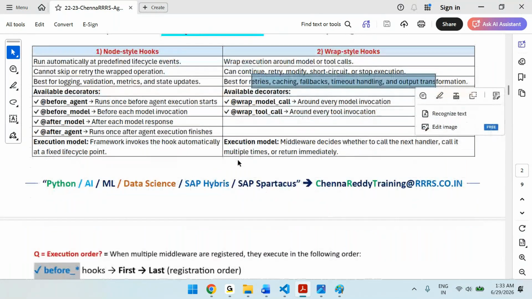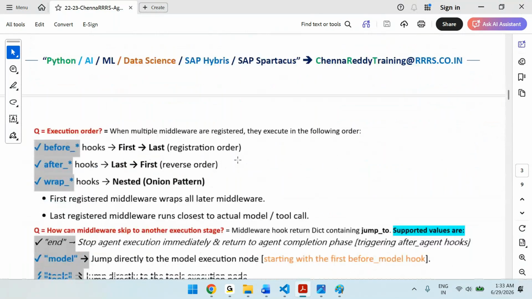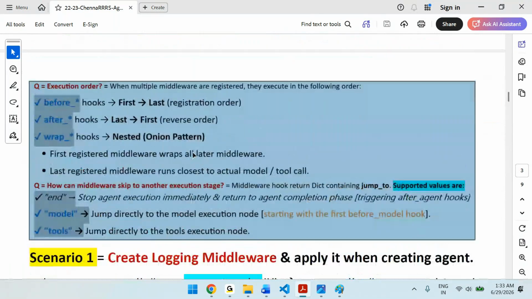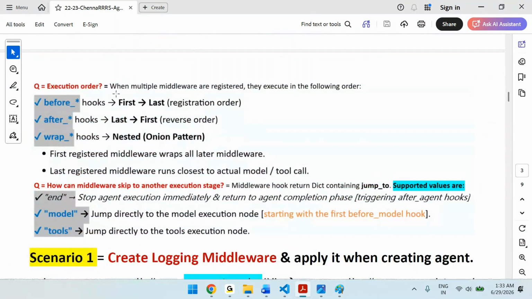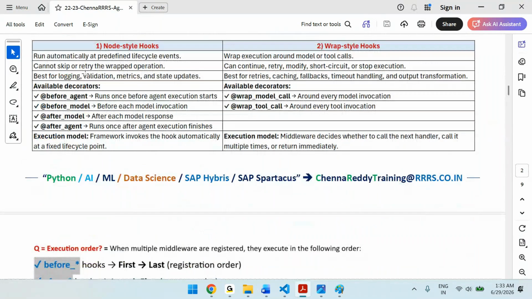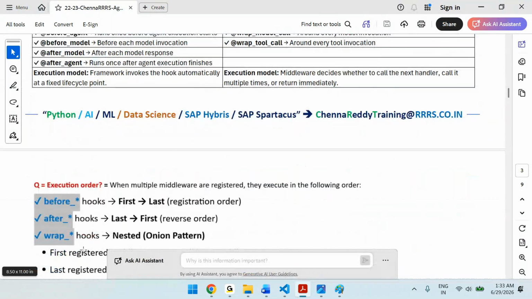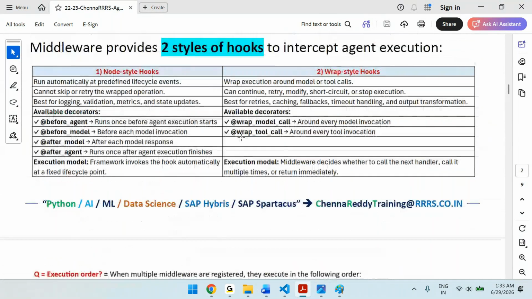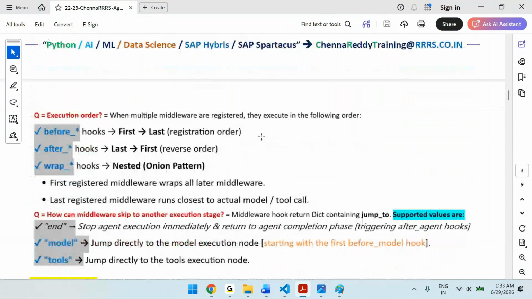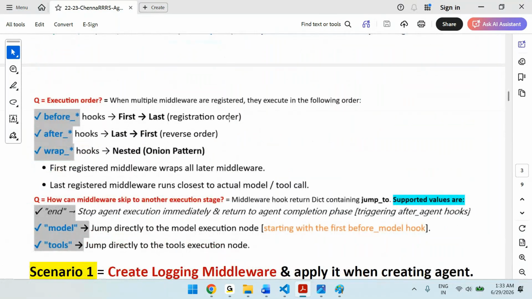Okay, so then there is one more question: execution order. We have node style and wrap style hooks, so we have before hooks, after hooks, and wrap hooks. So what is the execution order? First before, then after, then wrap.